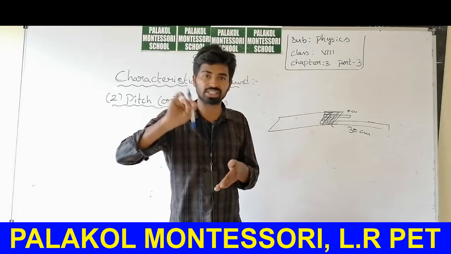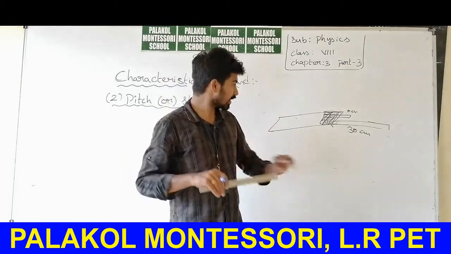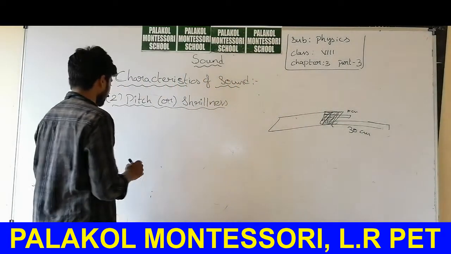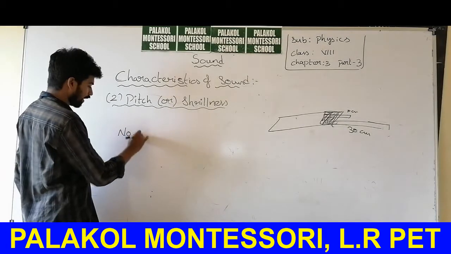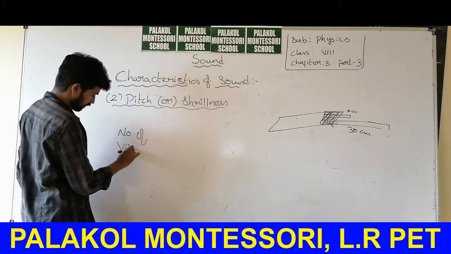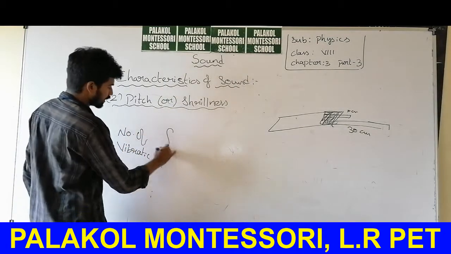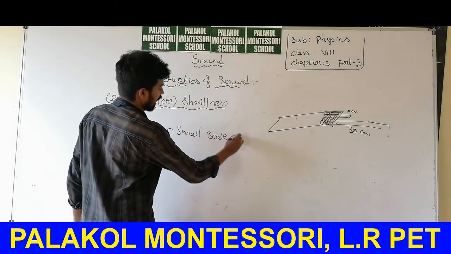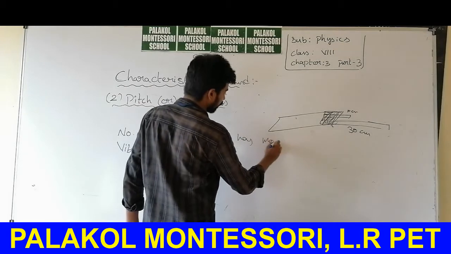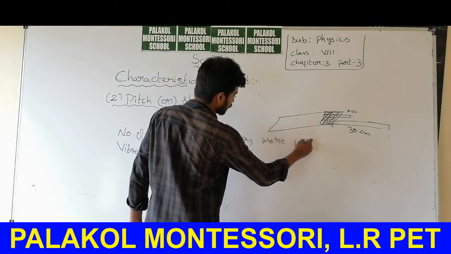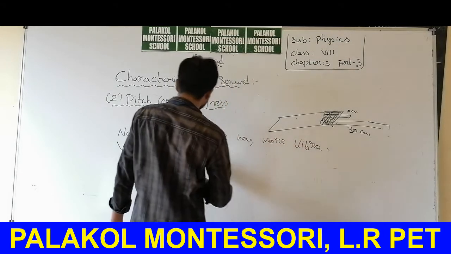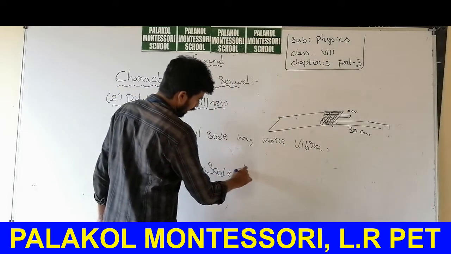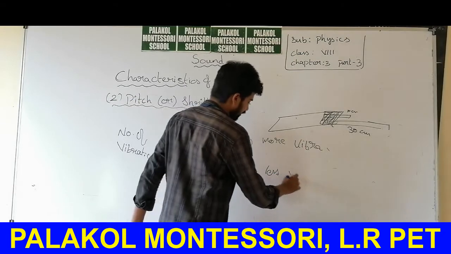The number of vibrations made by the smaller scale will be large. The small scale has more vibrations, and the large scale has fewer vibrations.